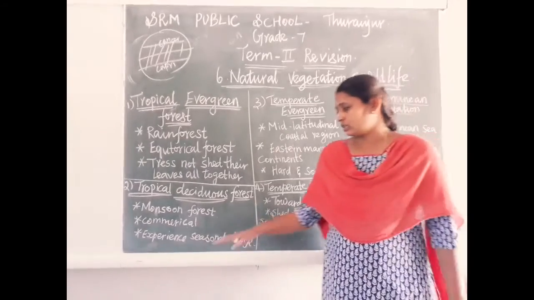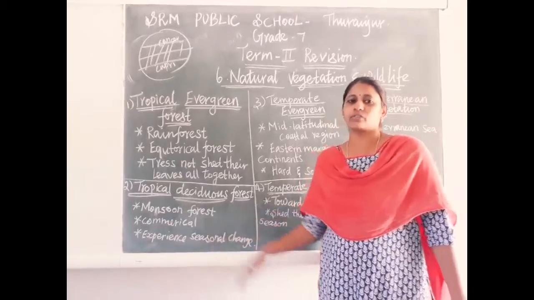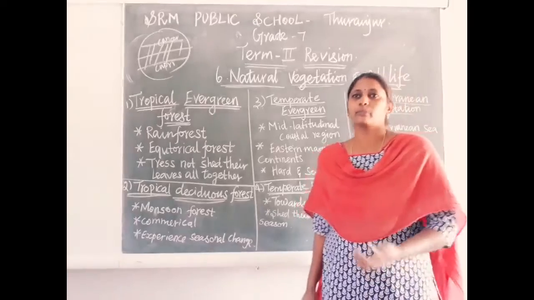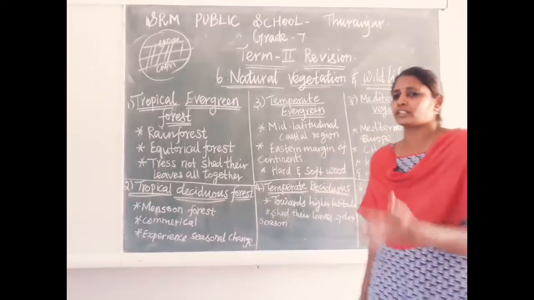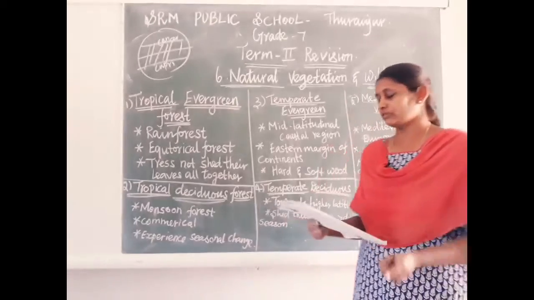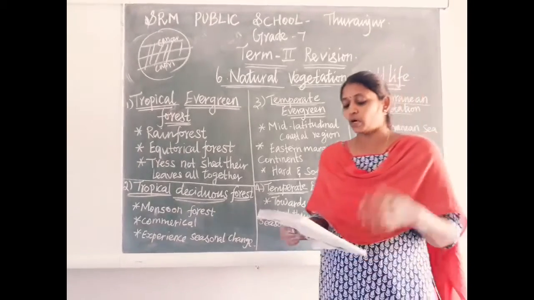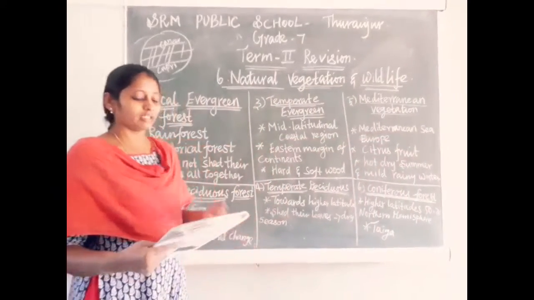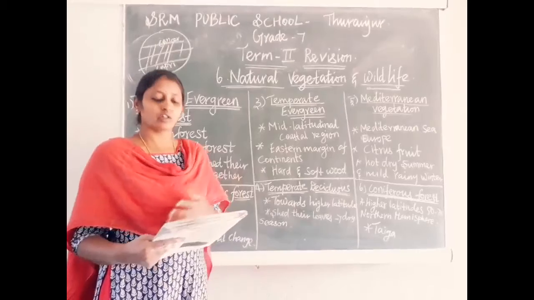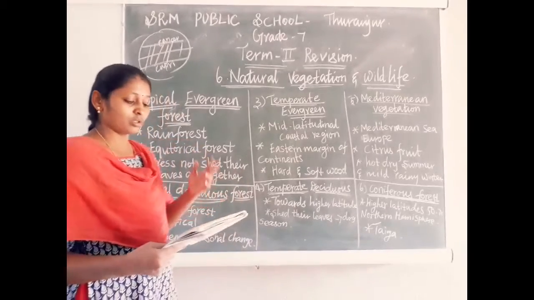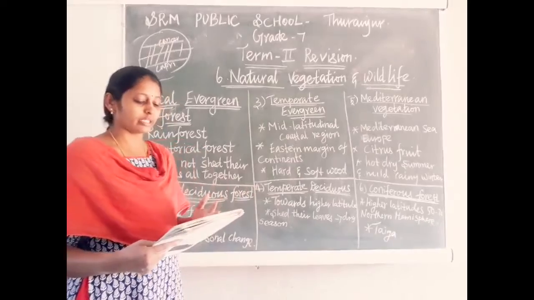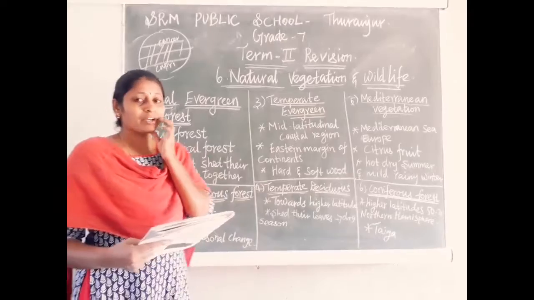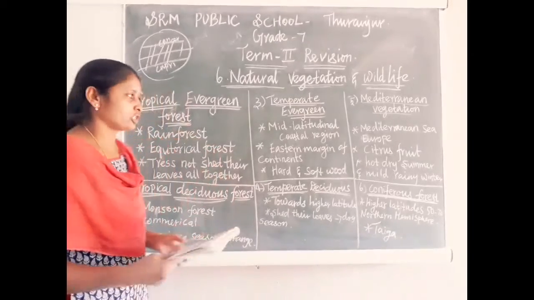Seasonal change affects this forest. In the dry season the trees shed their leaves, and at the time of the monsoon season they start to grow. The trees grow nicely. The animals we can see in this forest are tiger, lions, elephants, langurs, monkeys. These are the common animals in this forest. The trees are hardwood trees like sal, teak, neem, sesame. These trees are very good for making furniture, right?